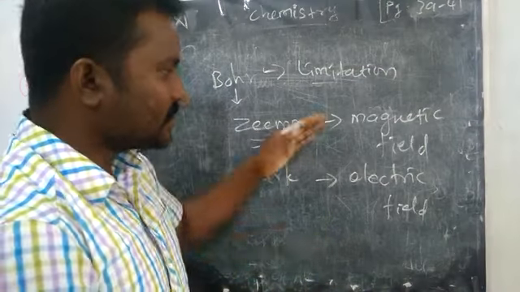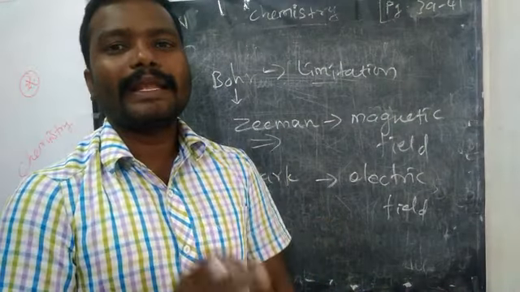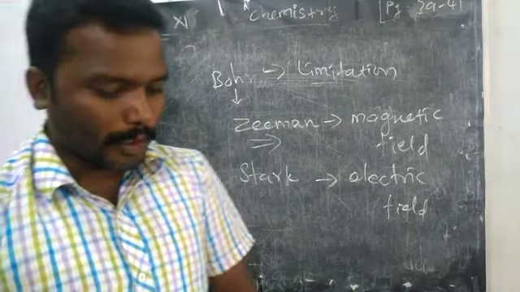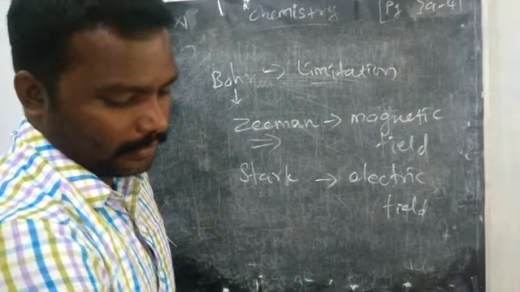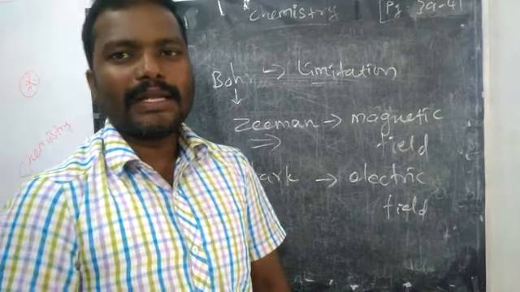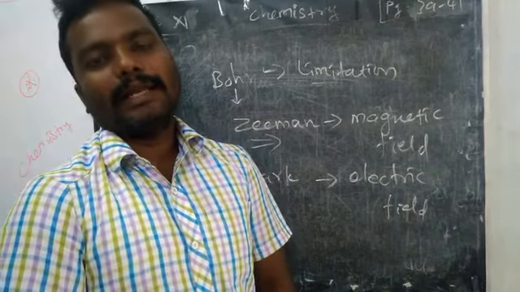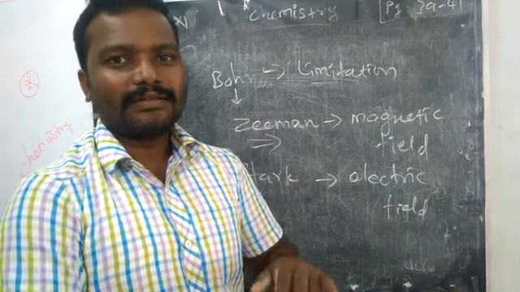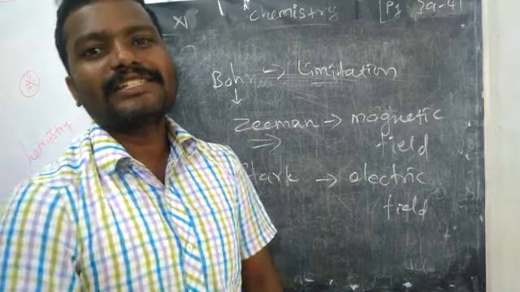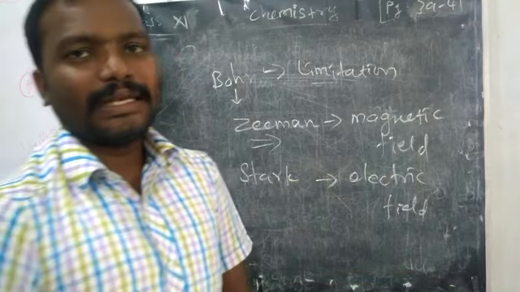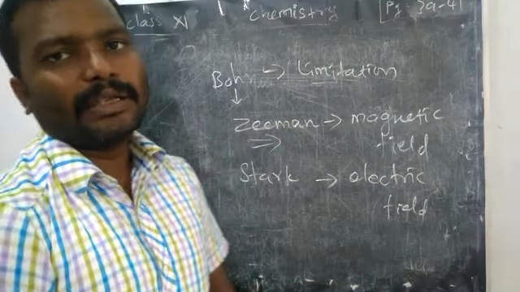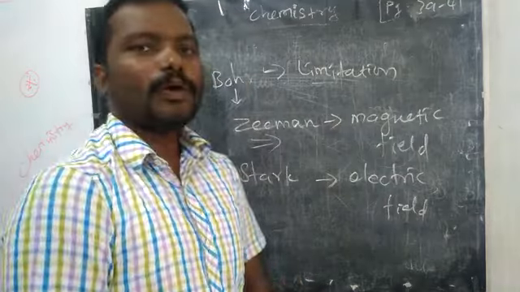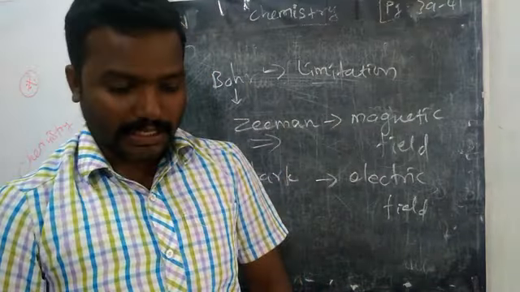These two effects were not explained by Niels Bohr's atomic model. It explains only the restricted rotation of an electron in particular orbits, a general idea, not specific. These are the limitations of Bohr's atomic model. Particularly, you must know the Zeeman effect and the Stark effect, which are not explained by Niels Bohr.